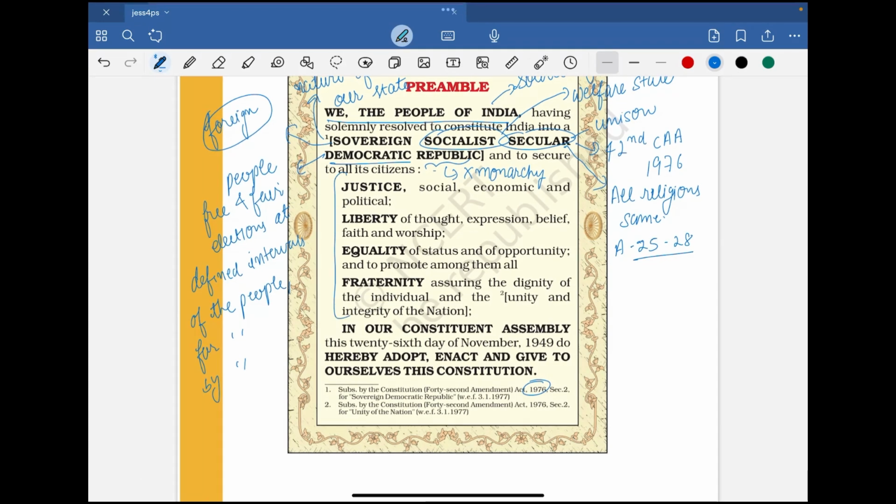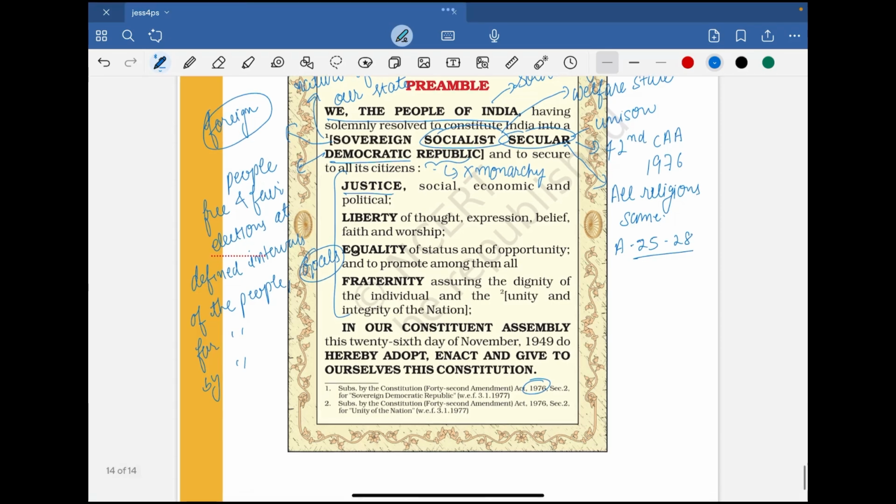And these 4, these are the goals which our constitution tries to achieve. So there's justice, and justice in social sphere, economic sphere, and political sphere. So there will be social justice. That is, for example, abolition of untouchability. So untouchability is not allowed. So that's how we try to achieve social justice. Then economic justice, there should not be inequality with respect to economic resources. Then political justice, there should be free and fair elections. Anyone should be able to stand in the political sphere and win.